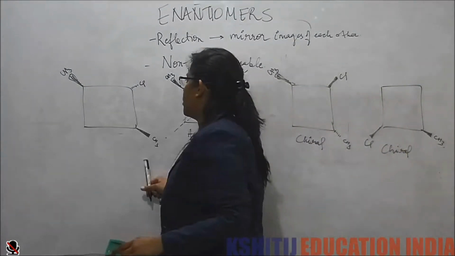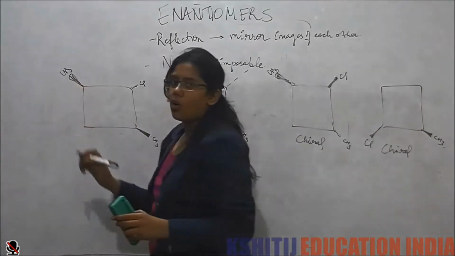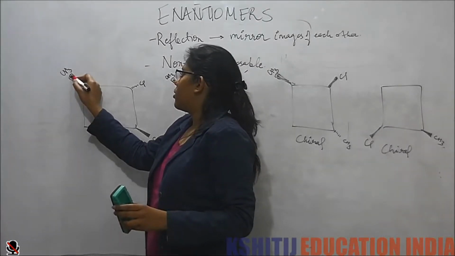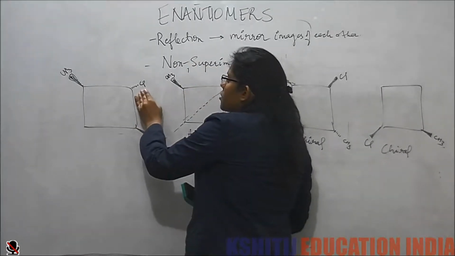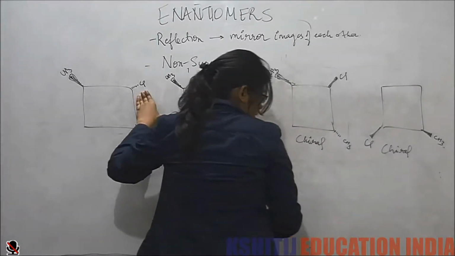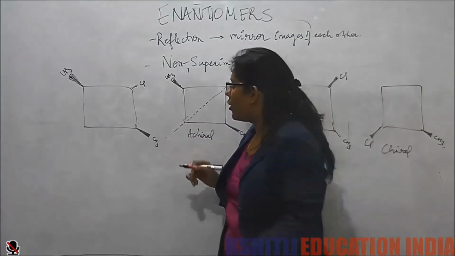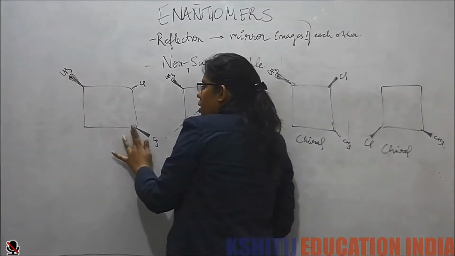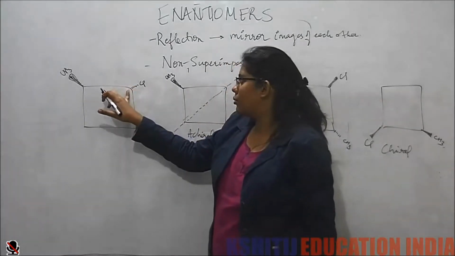The last example. In this we see that methyls are coming out, which would have given a mirror plane, but we see that we have this chlorine. So because of the presence of this chlorine, we could have thought that since these two are coming out, but we have this chlorine, but now let's see the chirality of this carbon, the chlorine carbon.